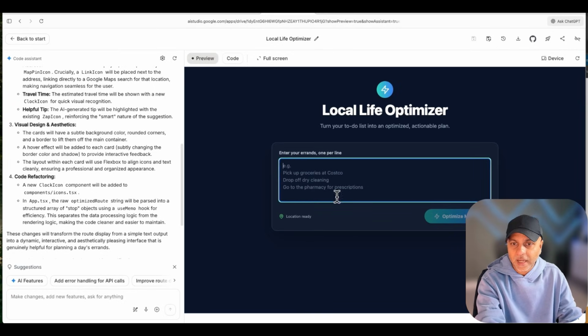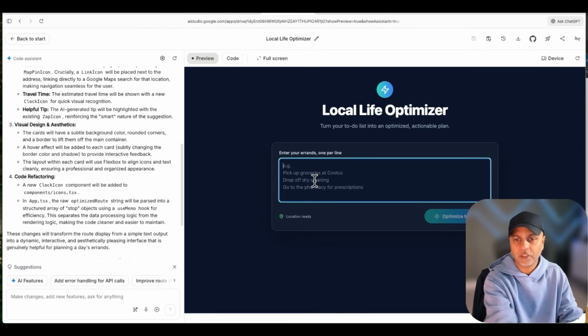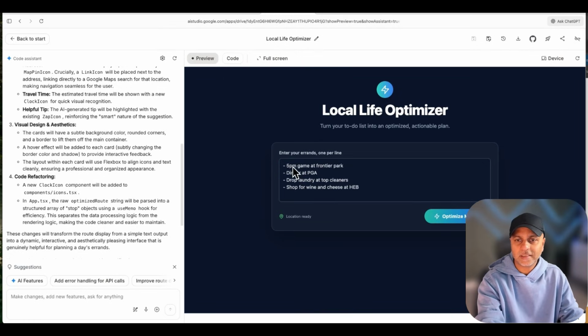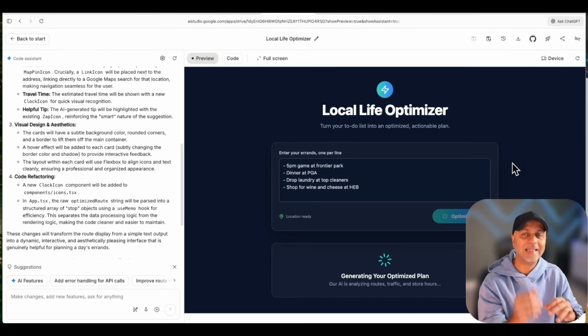I wish I had saved that because now I have to type it all over again. So let's give it another shot. This time I'm a little vague. I said 5 p.m. game at Frontier Park, dinner at PGA, drop laundry at Top Cleaners, shop for wine and cheese at HEB. Let's optimize and let's see if it has implemented those changes that we recommended right here.